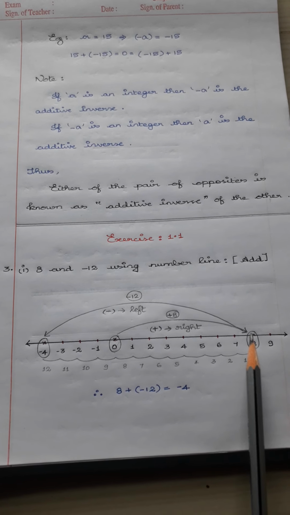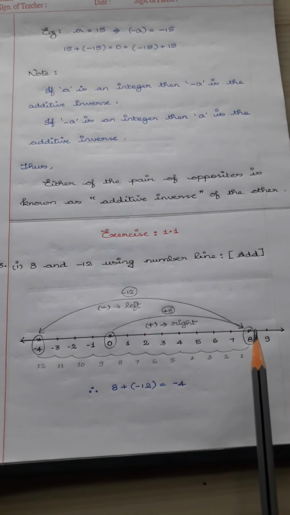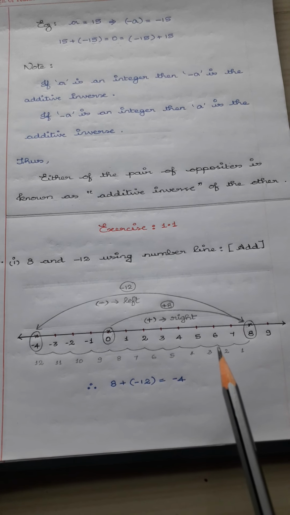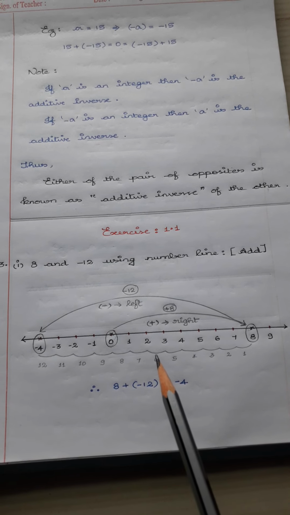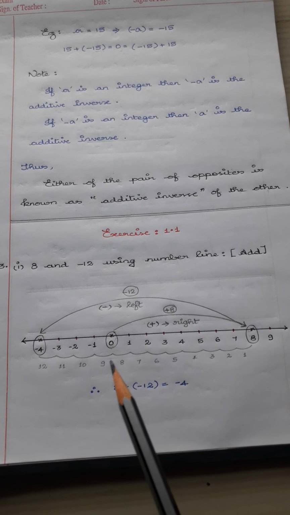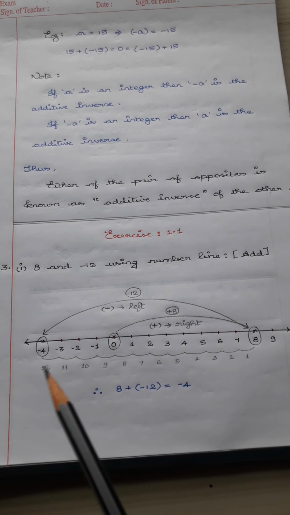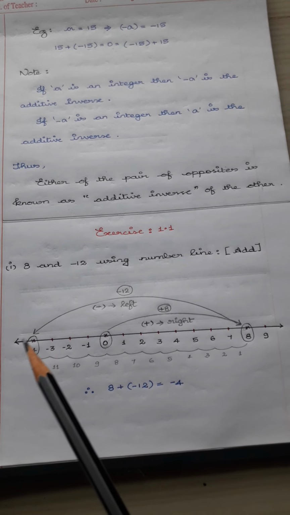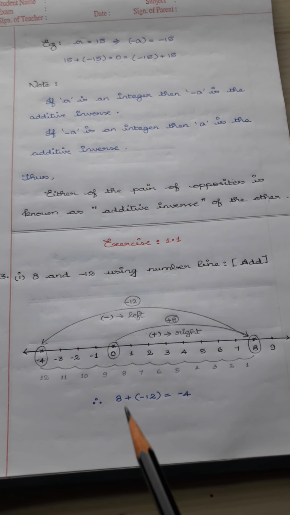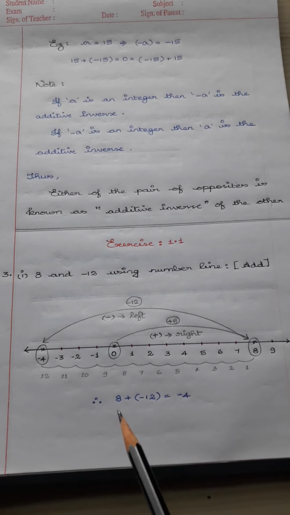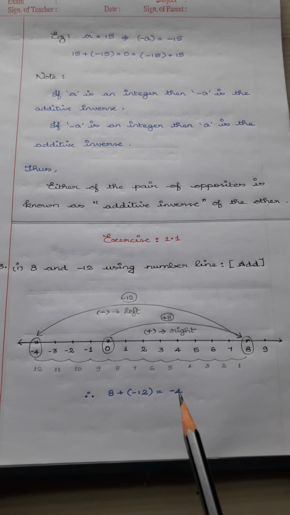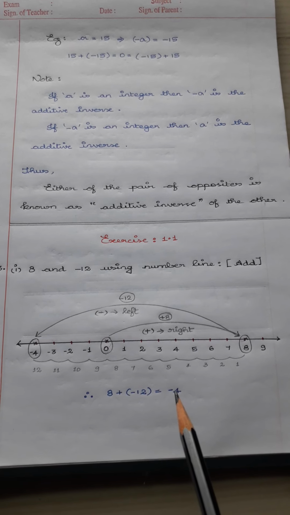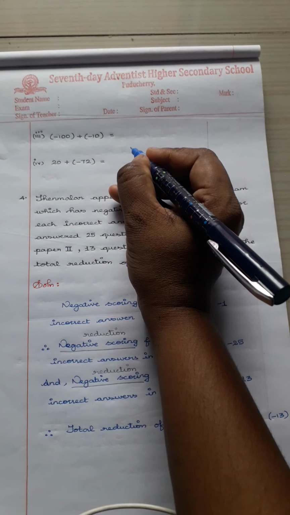Okay, we have to come back 12 steps. From 8: 1, 2, 3, 4, 5, 6, 7, 8, 9, 10, 11, 12. The last step falls on minus 4. Therefore, when you add the integers 8 and minus 12, you will get the answer minus 4. This is the answer for the first question.